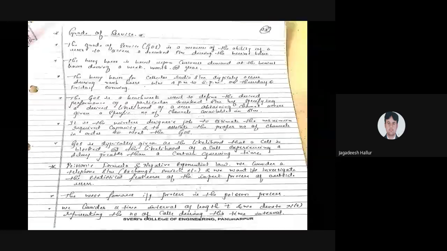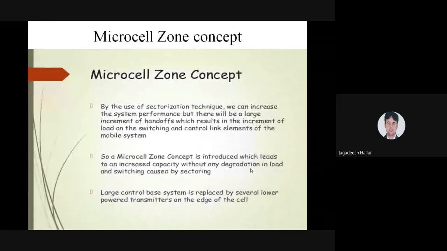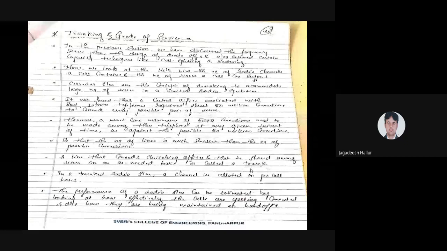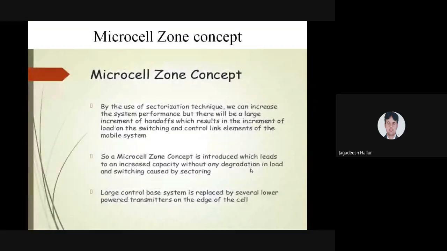Okay. Next point is the microzone cell concept. What is the concept of this microcell zone? Micro is nothing but a small cell.